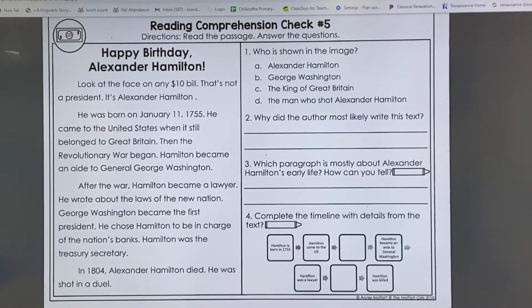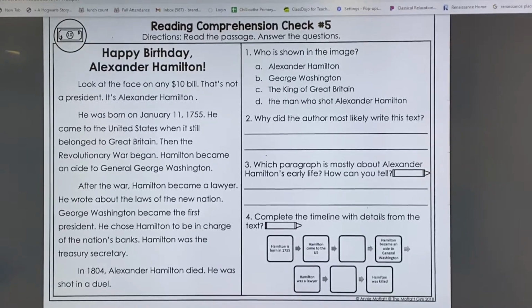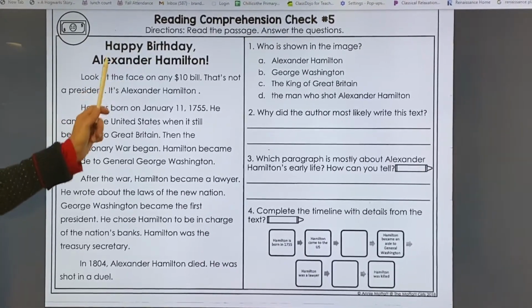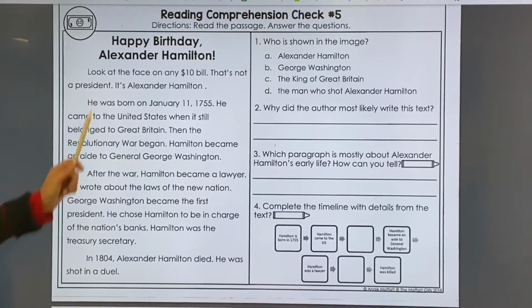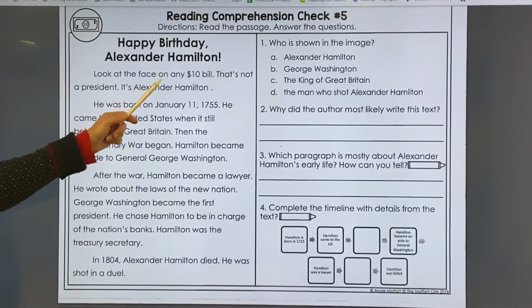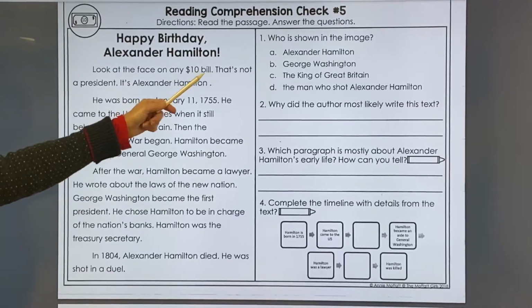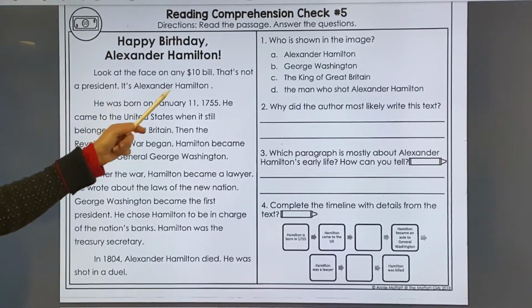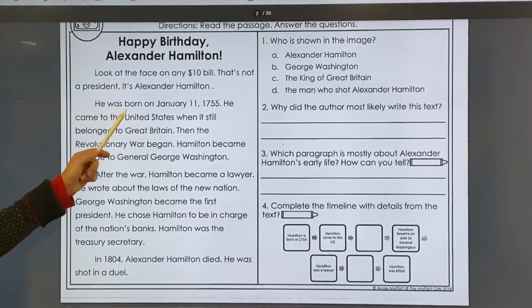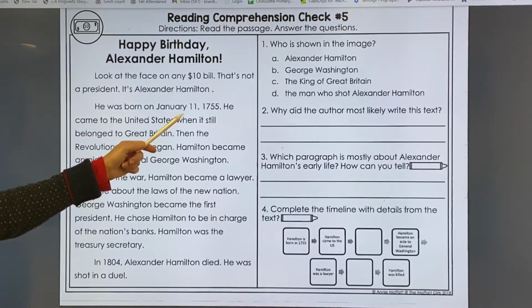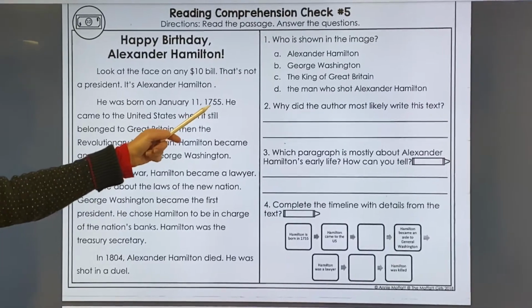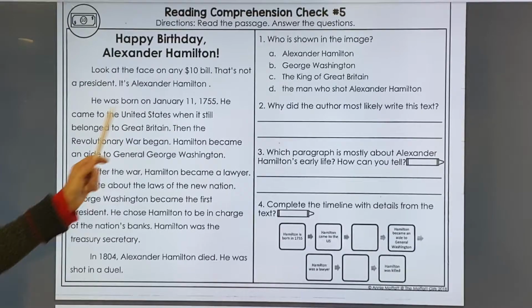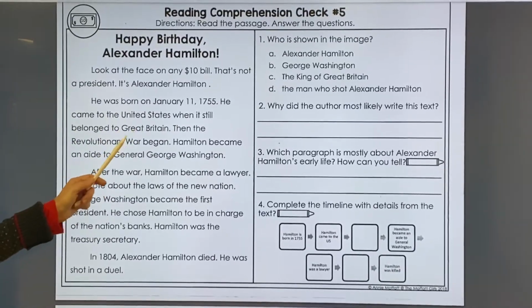I'm going to do the comprehension part of our packet for today, and the title of our passage is Happy Birthday, Alexander Hamilton. Look at the face on any $10 bill. That's not a president. It's Alexander Hamilton. He was born on January 11th, 1755. He came to the United States when it still belonged to Great Britain.